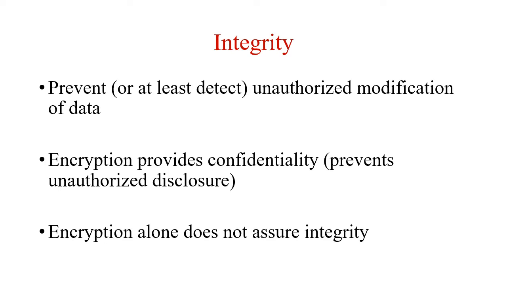So what can we do to achieve integrity? Let us first revise what integrity is. Integrity is basically to prevent the data, or at least detect that somebody has modified your data. So it is about preventing unauthorized modification of the data. As you know, encryption only provides confidentiality and does not provide integrity. So to achieve integrity we should have something different.